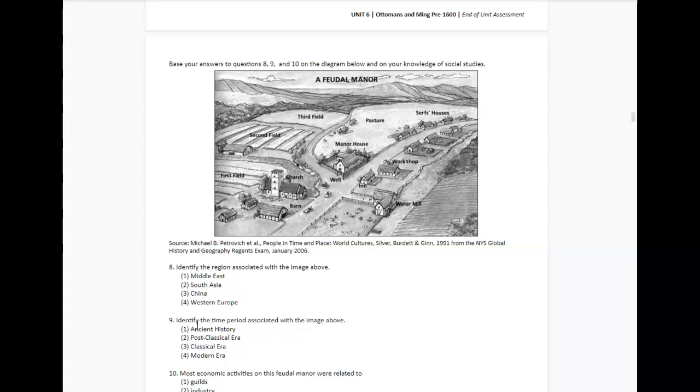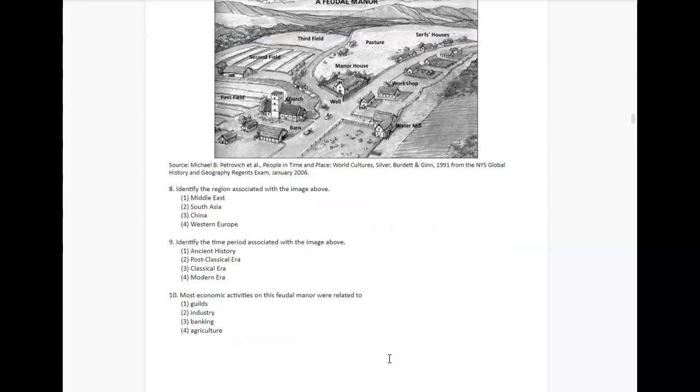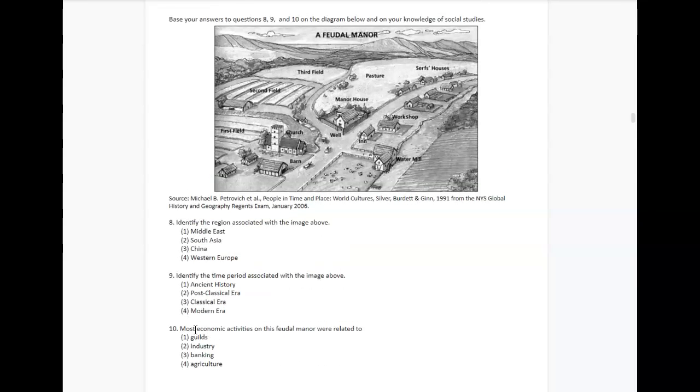And 9 asks you to identify the time period associated with the image above. Is this ancient history, post-classical era, classical era, or modern era? And 10 says, most economic activities on this feudal manor were related to what? Guilds, industry, banking, or agriculture? So look at the picture and see what you can determine from that.